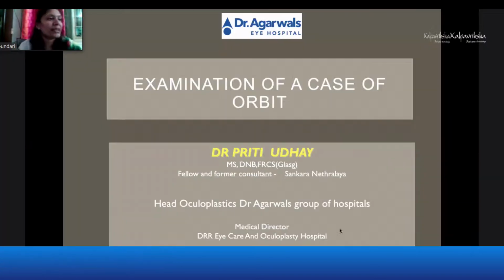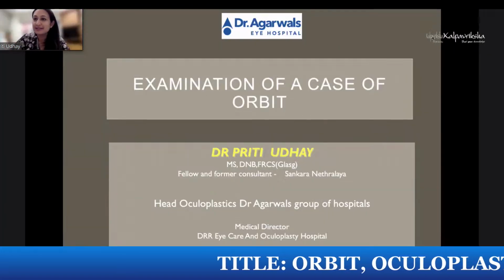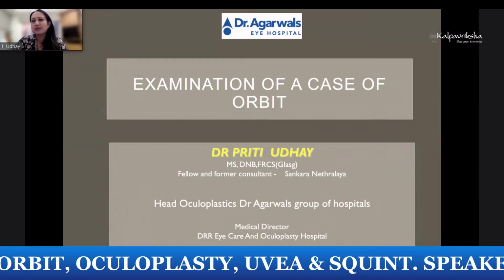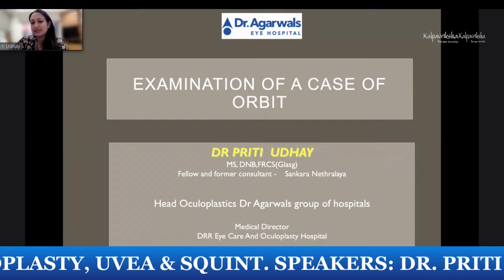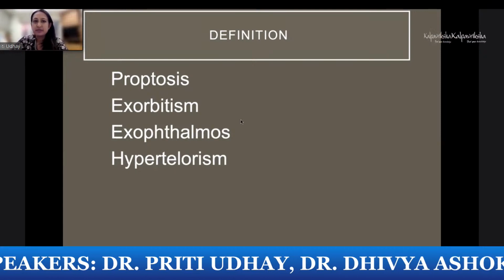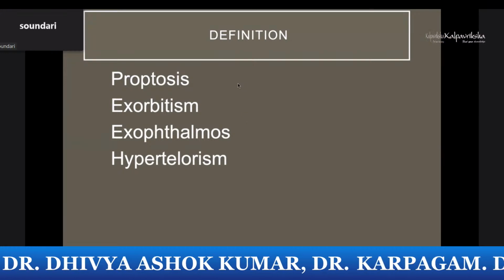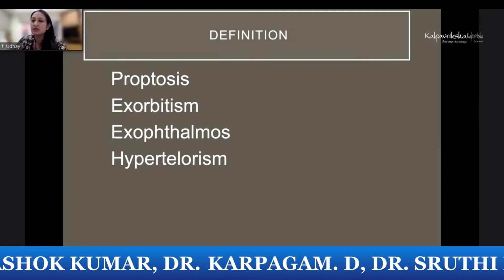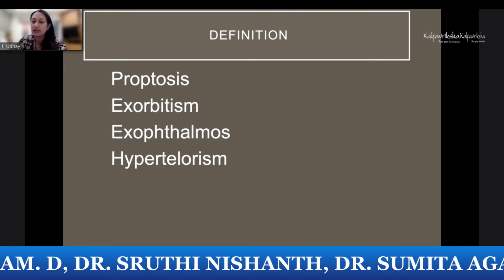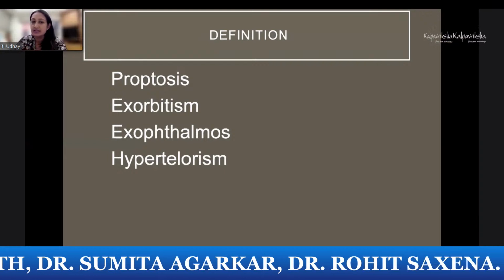The first topic is going to be examination of a case of an orbit. Thank you very much for this kind invitation, and it's nice to spend this evening with all of you. I'll just take you through a very basic topic of examination of a case of orbit. I hope I'm audible there. So when we see the case of orbit in the exam, we must know the terminology first. You know, what is proptosis, what is exorbitism, what is exophthalmos and hypertelorism. These four are very confusing terms, and I will tell you what exactly the examiner wants.